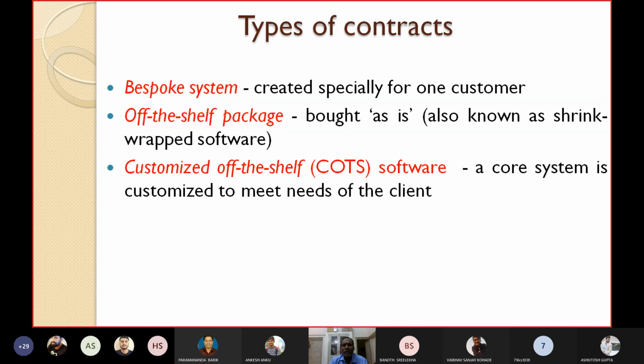What is customized off-the-shelf software? We call it core software. It is a core system which is customized to meet the needs of the client. So here also the software is available in the market, but it is just a core software. It contains only some major, high-level functionalities, and you can purchase it. Then you customize it a little bit yourself, modify it according to your need, and then you can use it. That is known as customized off-the-shelf software. So this is one type of contracts, whether you are going for awarding a contract for a bespoke system, an off-the-shelf package, or customized off-the-shelf software.